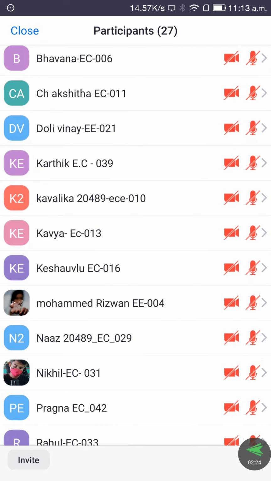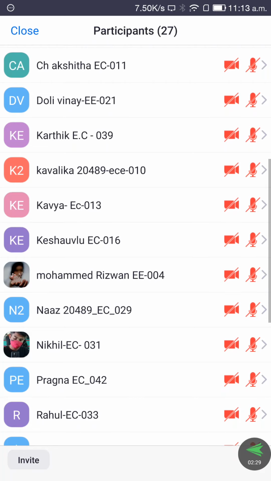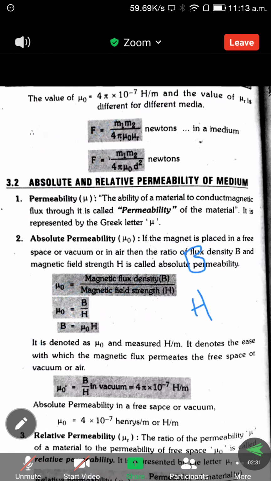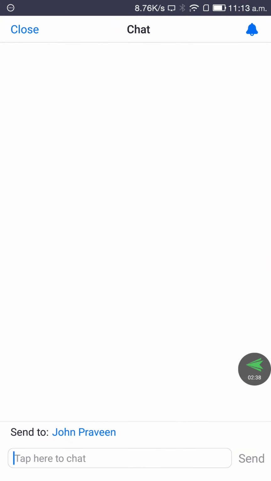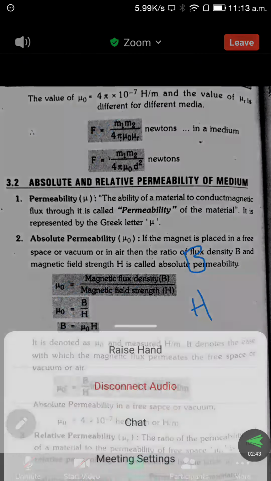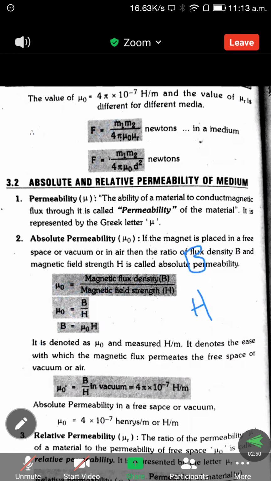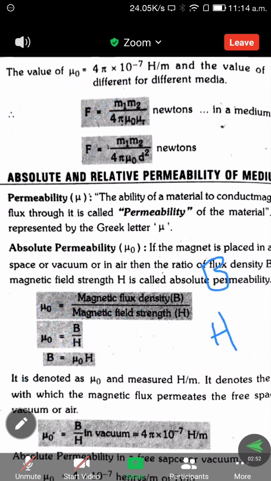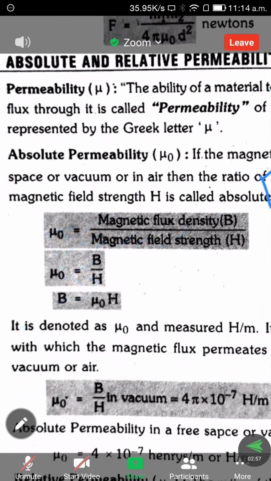Then we take the ratio of magnetic flux density and magnetic field strength. That gives the absolute permeability. If the magnet is placed in free space, vacuum or air, the ratio of flux density B and magnetic field strength H is called the absolute permeability. It is represented with mu naught, which implies mu naught equals B by H.